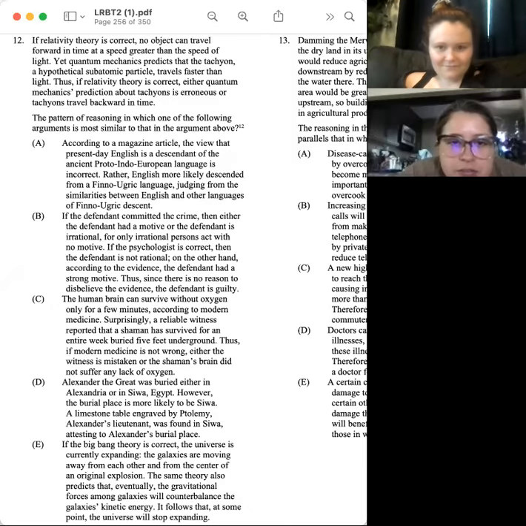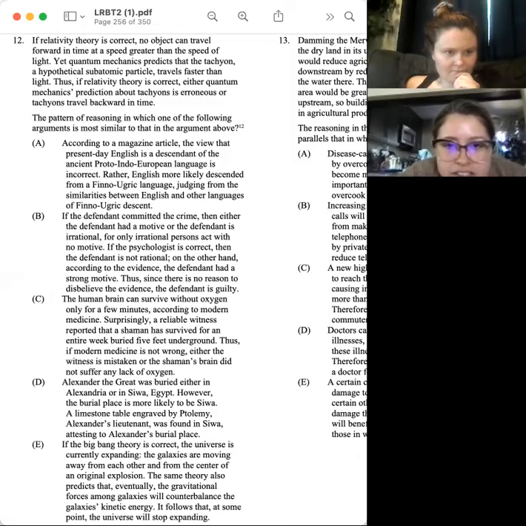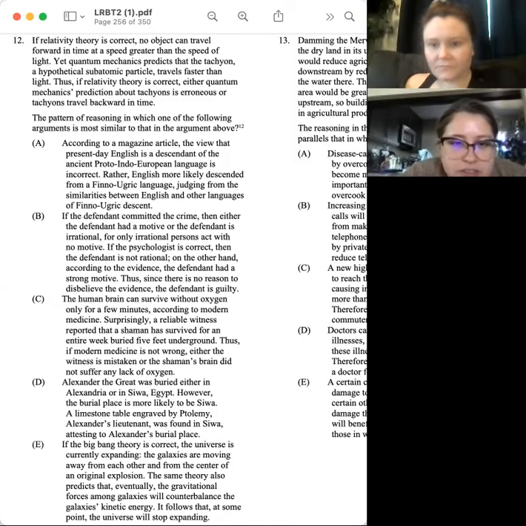All right. If relativity theory is correct, no object can travel forward in time at a speed greater than the speed of light. Yet, quantum mechanics predicts that the tachyon, a hypothetical subatomic particle, travels faster than light. Thus, if relativity theory is correct, either quantum mechanics' prediction about tachyons is erroneous or tachyons travel backwards in time. The pattern of reasoning in which one of the following arguments is most similar to the argument above?